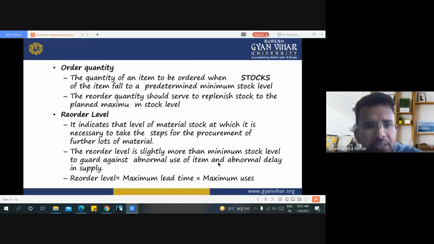Reorder level indicates the level of material stock at which it is necessary to take steps for the procurement of further lots of material. The reorder level is slightly more than the minimum stock level, to guard against abnormal use of the item and abnormal delay in supply. Reorder level we can calculate as minimum lead time into maximum usage.